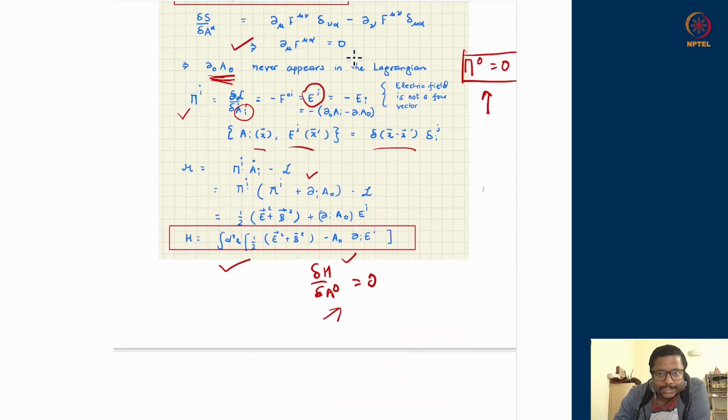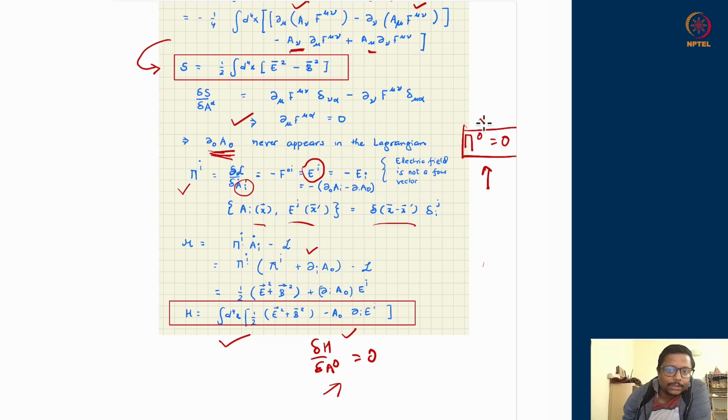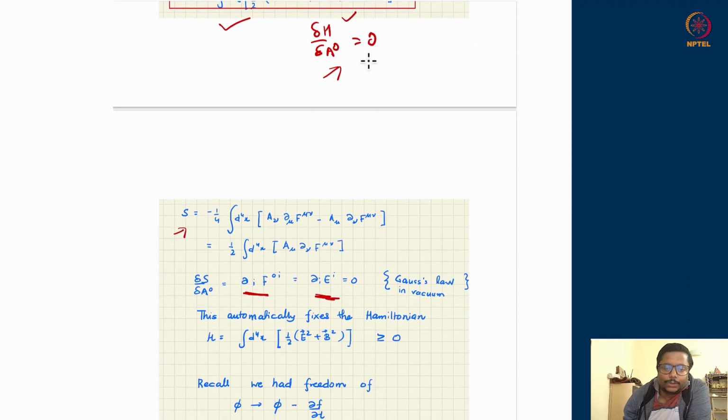The constraint was this: pi 0 was not to appear in the physical description of the system, and the demand is that under time dynamics pi 0 should not turn on, because that is the description of the electrodynamic field. This is the description of the action of the electrodynamic field. Under time evolution you do not want to destroy that, so you want pi 0 dot to remain 0, and that is equivalent to this new constraint which one should enforce, that del I EI is equal to 0. In the action approach pi 0 dot is this, and in the Lagrangian Hamiltonian approach pi 0 dot would be minus of this. Both are equivalent. Putting them to 0 will give you this Gauss's law.